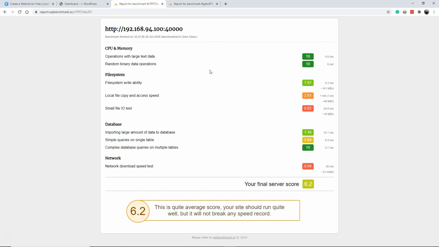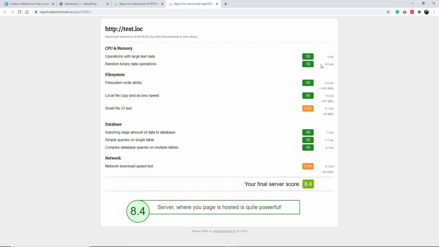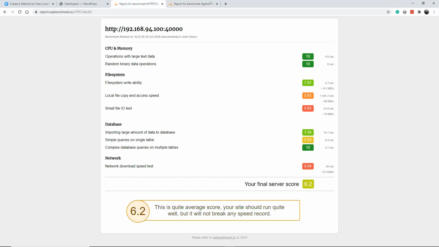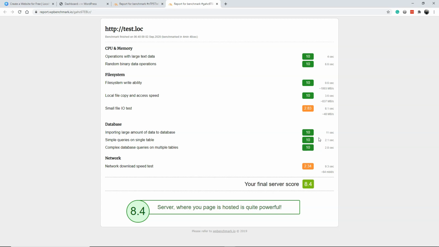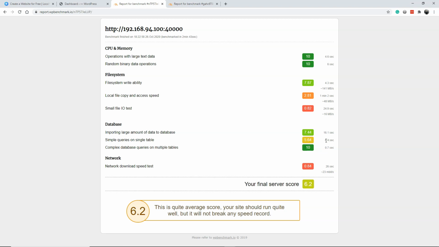Now comparing to Laragon, this is my test from Laragon. We have roughly the same results for PHP. Then much better performance for the files. You see, I've got a fast hard drive. I've got 1 megabyte speed here, and here it is 141. So anything to do with files will influence your performance a lot. Database as well is marked as green, so it's supposed to be good, and in this one the query doesn't do very well. Only this query is pretty good, and the network download speed.